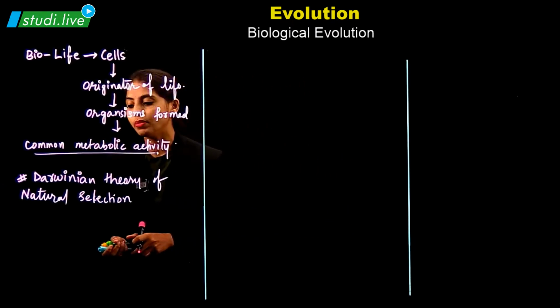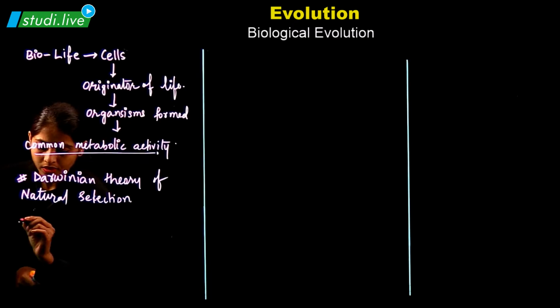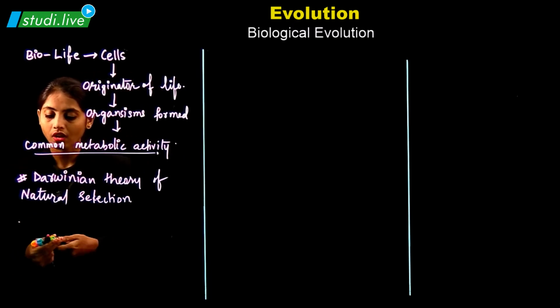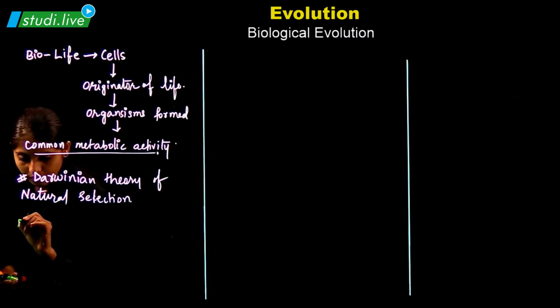Let's take an example of microorganisms.